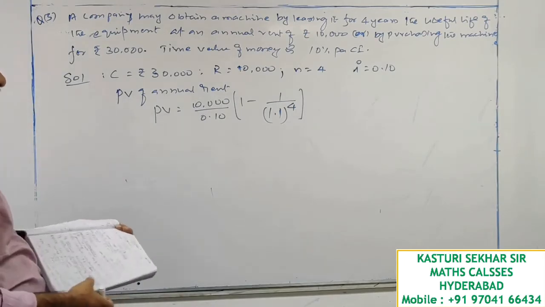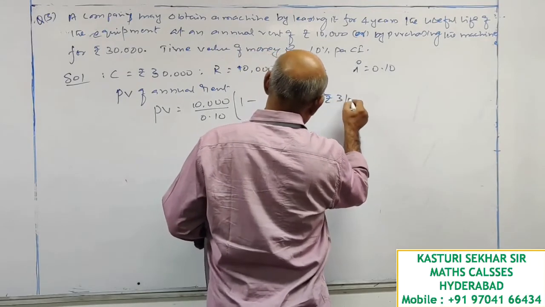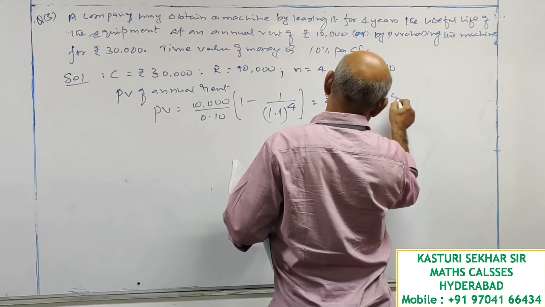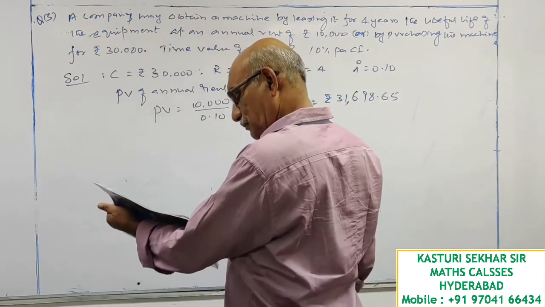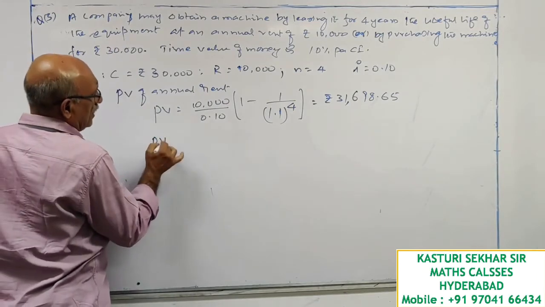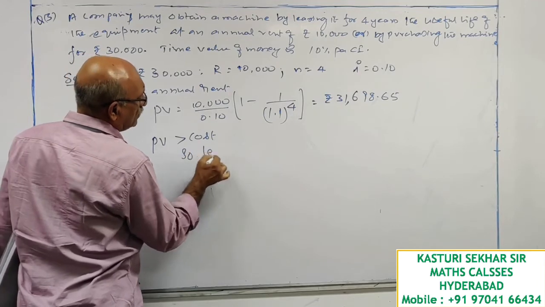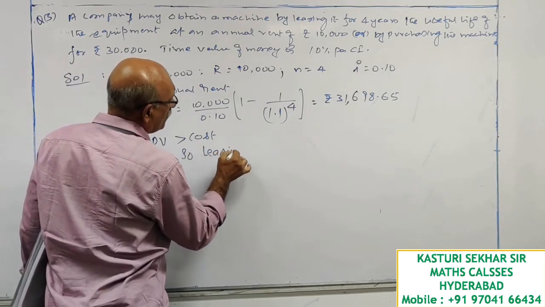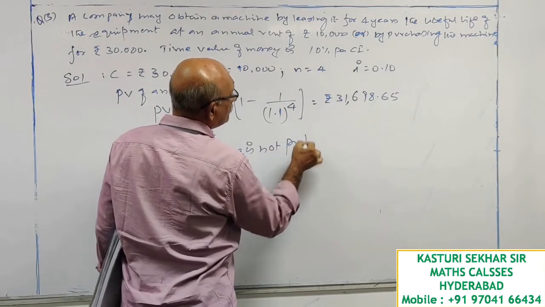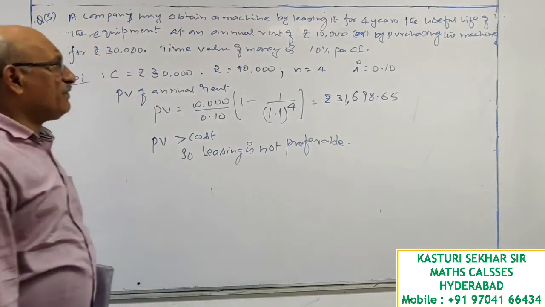If you simplify this on calculator, you will get rupees 31,698.65. Now, present value is greater than cost. So, leasing is not preferable.